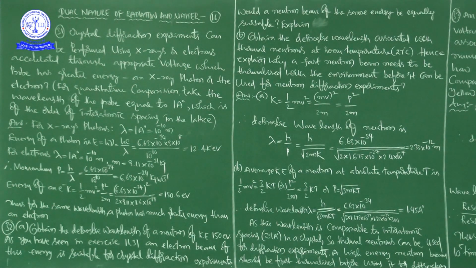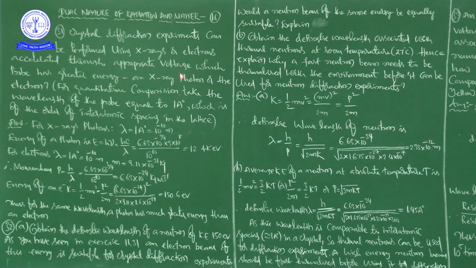They also gave the mass of electron in the problem, but the mass of electron we know is 9.11 into 10 to the power of minus 31 kg. It is a constant value, that's why I didn't write it here, but it is also part of the question, so they have given it.